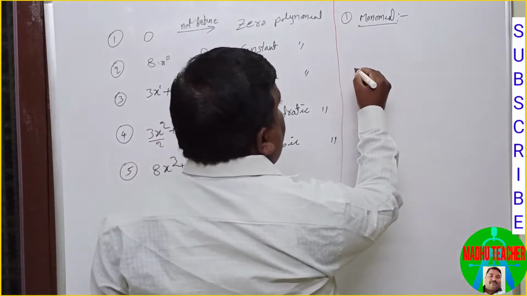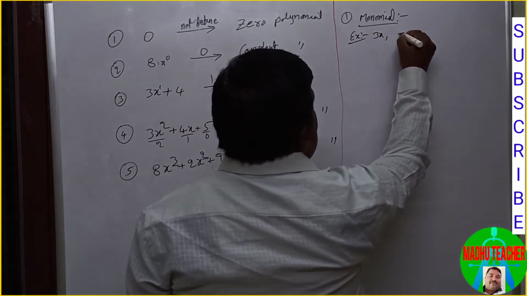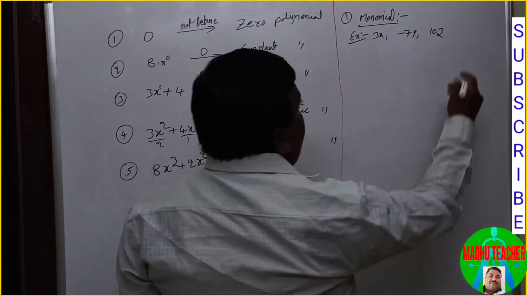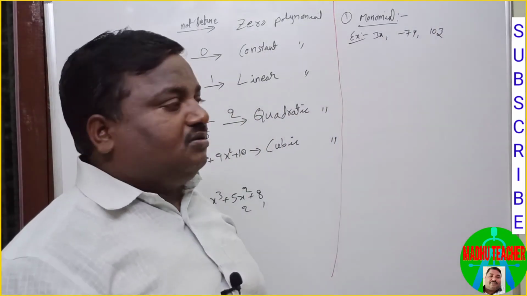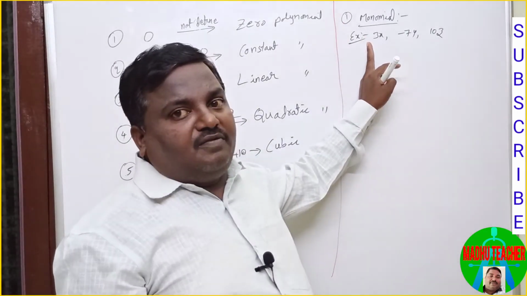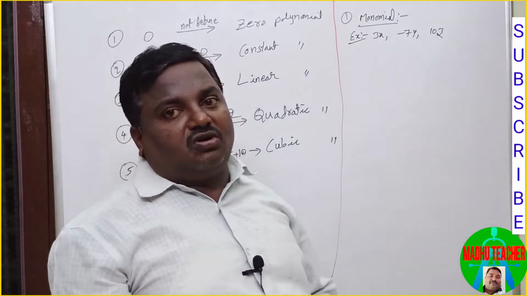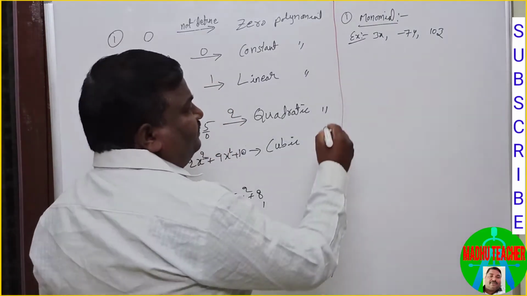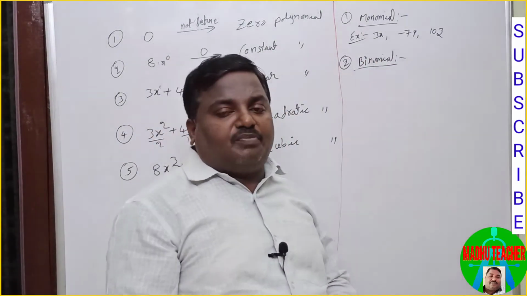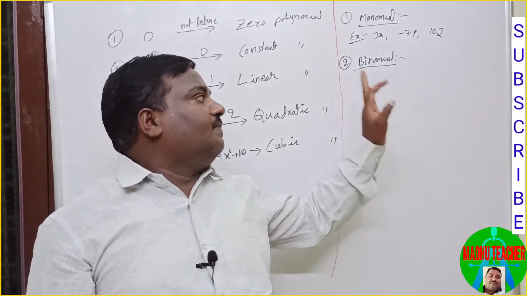Example, 3x or minus 7y or 10z, these are all monomials. So what is a monomial? A polynomial which has only one term is called a monomial. Second one is binomial. A polynomial with two terms is called binomial.